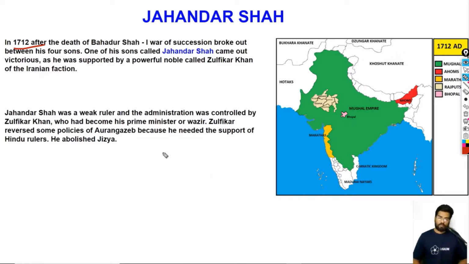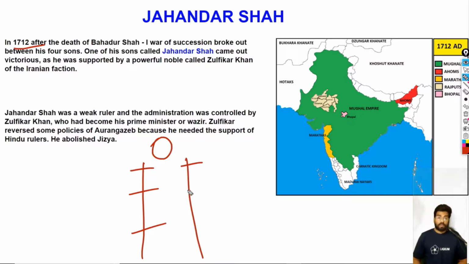So there is something you have to know. This is the king, and then we have here some nobles. Some of them were called Afghanis. Then we have Turanis, then Hindustanis, then Rajputs, and then Iranian nobles. So basically, there were many different kinds of nobles, some of them even Hindustani Muslims. So they had many different kinds of allies. Now, when a Mughal ruler died, the prince always used to seek the support of these nobles.